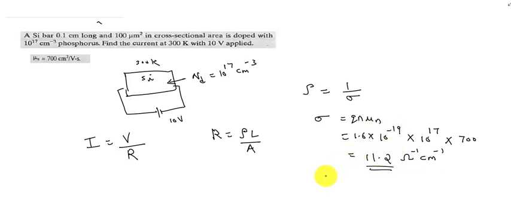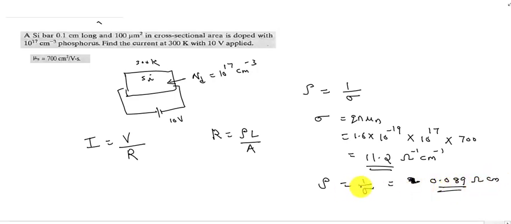If we know the value of sigma, we can find out rho. Rho is 1 by sigma. So 1 by 11.2 will be equal to, sorry, 0.089 ohm centimeter. So rho is 1 by sigma, which is equal to 0.089 ohm centimeter. So we have found out the value of resistivity.